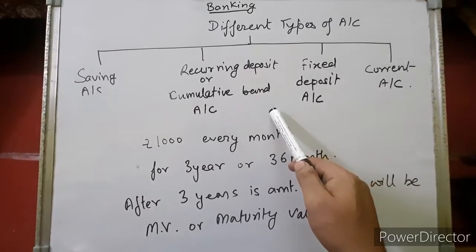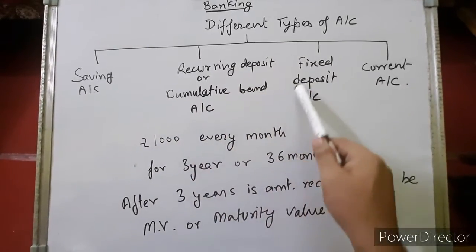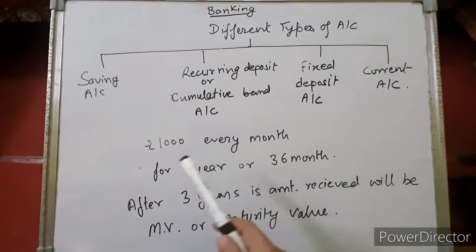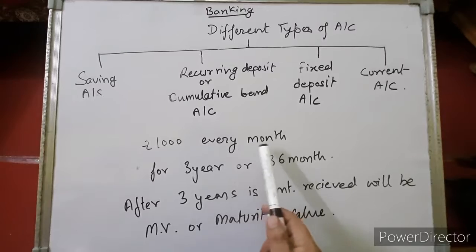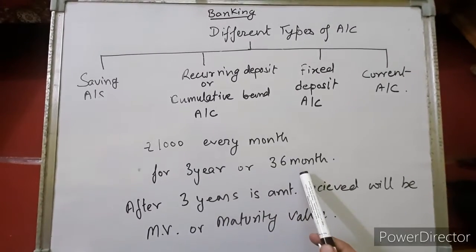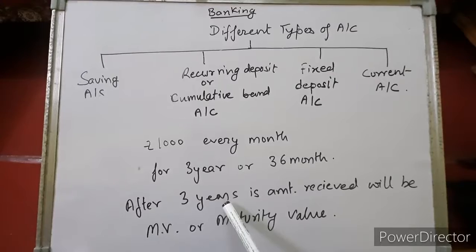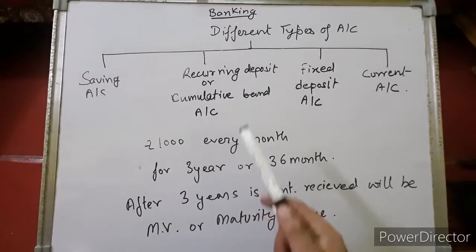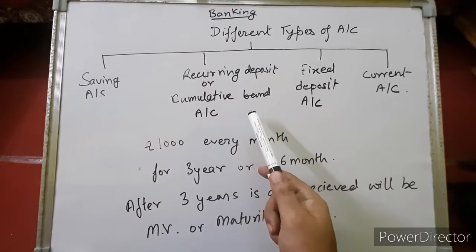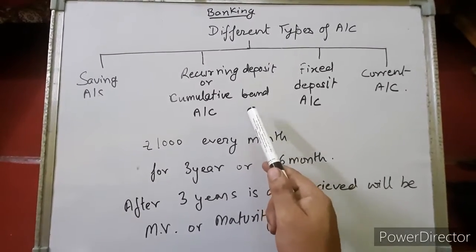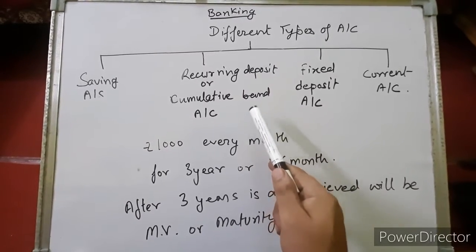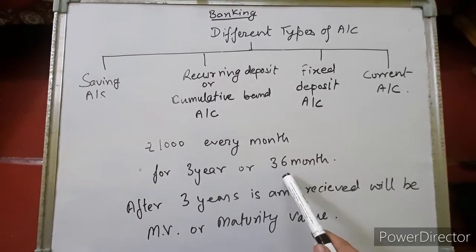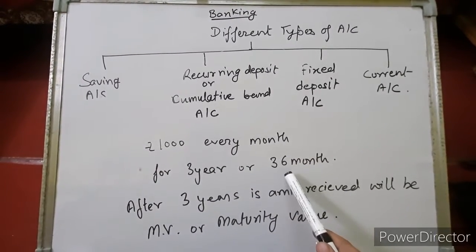Now in this chapter we will study only about this recurring deposit account or cumulative bank account. That means suppose any person deposits 1000 rupees every month for 3 years or 36 months. So after 3 years the amount received will be the maturity value. In recurring deposit account, how does it function? We have to deposit a fixed sum for a fixed period, and after that whatever we get, suppose the fixed sum is 1000, the fixed period is 36 months, then after 36 months what will we get?